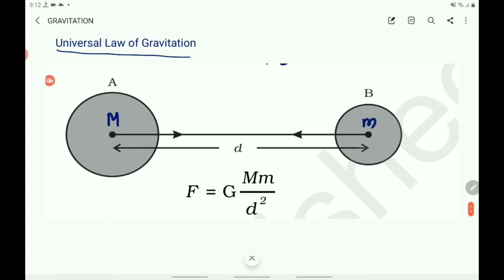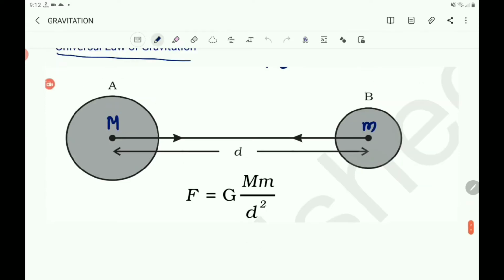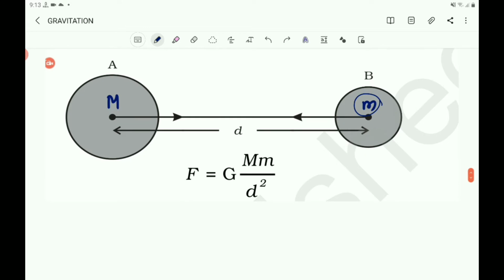Here, according to the universal law of gravitation, you can write F equals G M m by d square. Consider the two objects A and B, where capital M is the mass of the object A and small m is the mass of the object B. According to the universal law of gravitation, the force of attraction between the two objects is directly proportional to the mass of the objects.